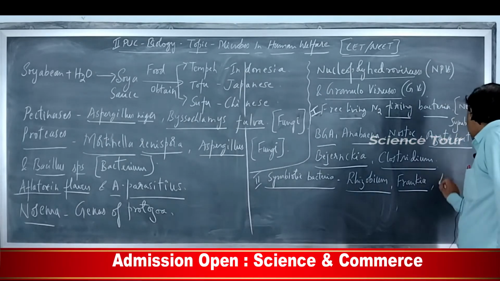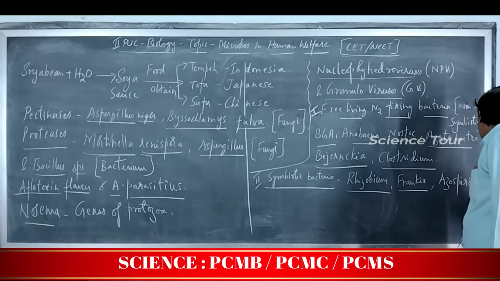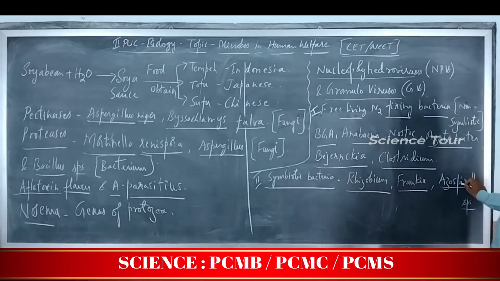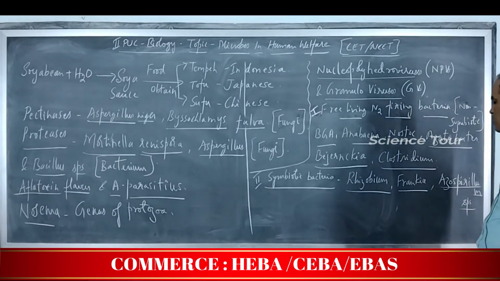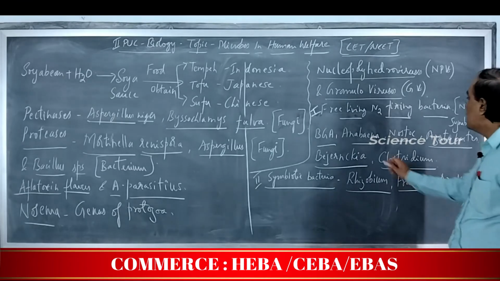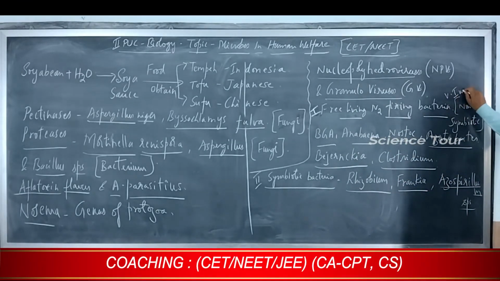Azospirillum species associated with certain cereal grasses. So, the free living and the symbiotic bacteria, mark it as very important.